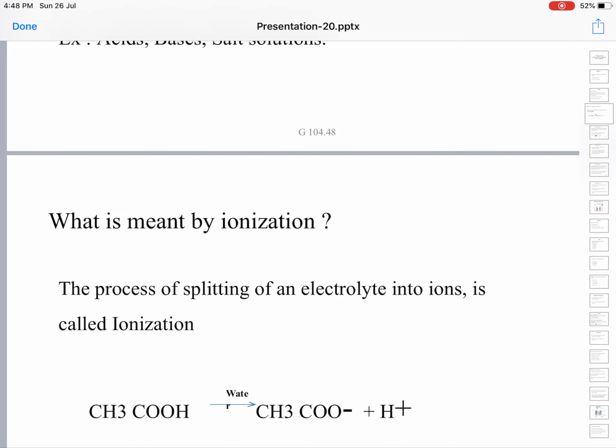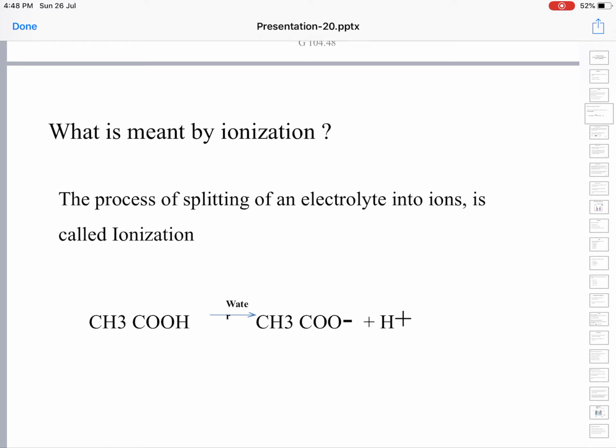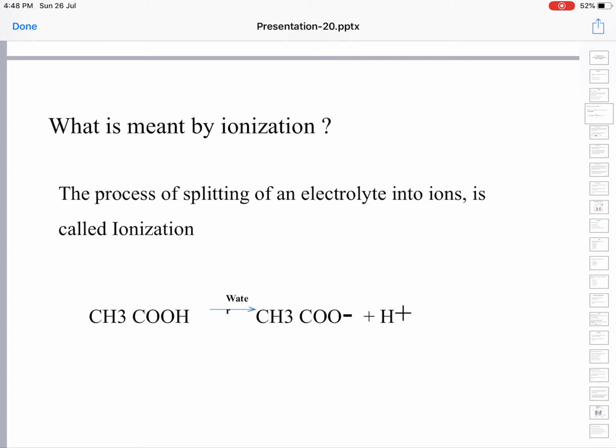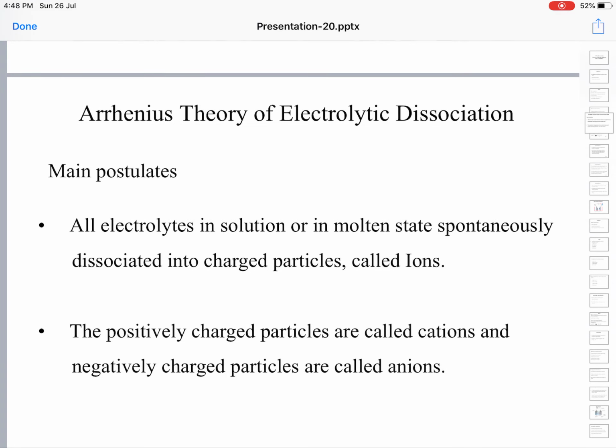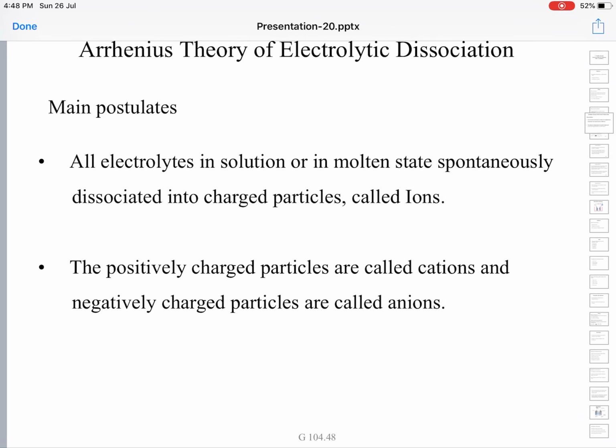What is meant by ionization? The process of splitting of electrolytes into ions. Example: CH3COOH gives CH3COO minus plus H plus. This is the process of ionization. Now let us deal with the Arrhenius theory of electrolytic dissociation.